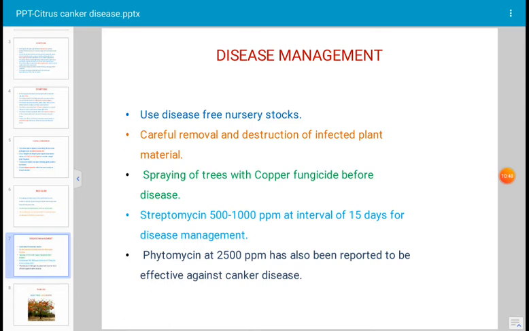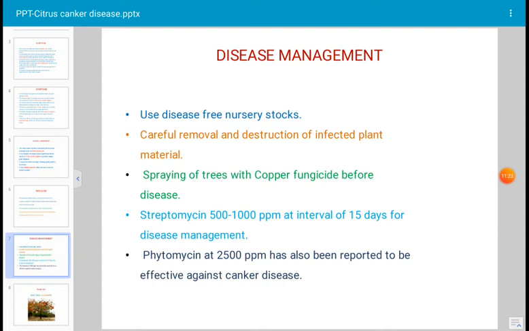At the time of growing citrus plants, use disease-free stocks. This is one method. Another method: carefully remove the infected plant material and plant parts and destroy them away from the field. Second method, how to control? Third method is spraying of trees with copper fungicide before disease occurrence. This is one of the methods recommended for the management of citrus canker disease, which is caused by Xanthomonas citri.